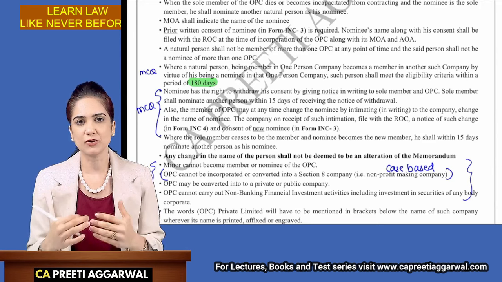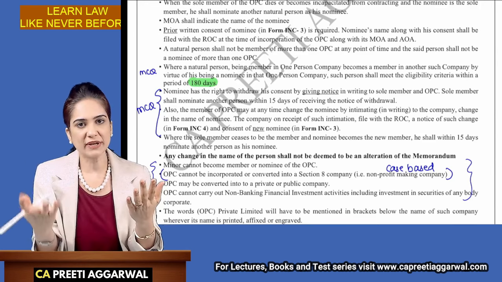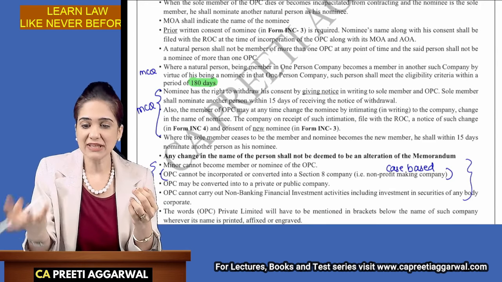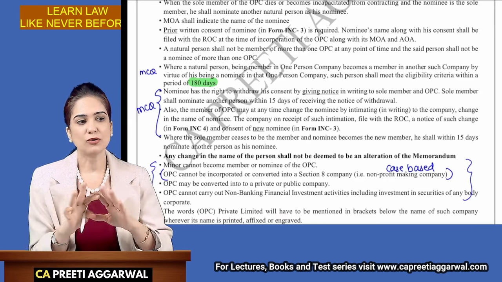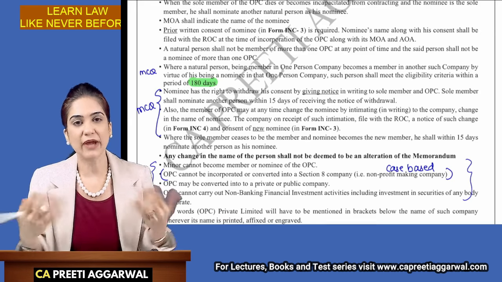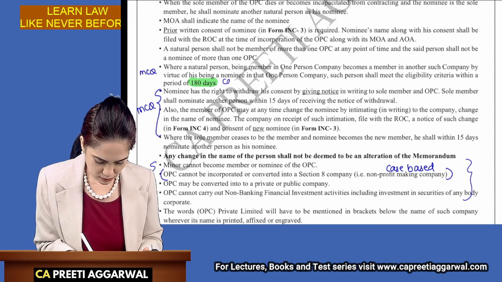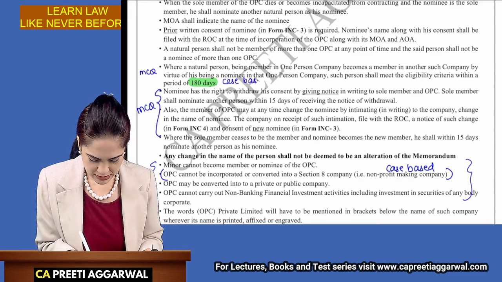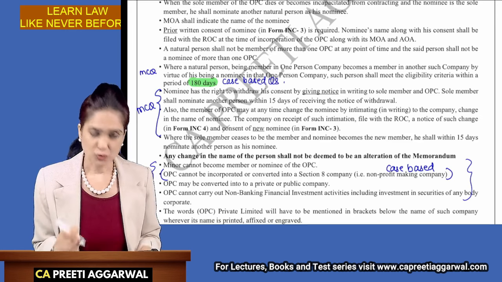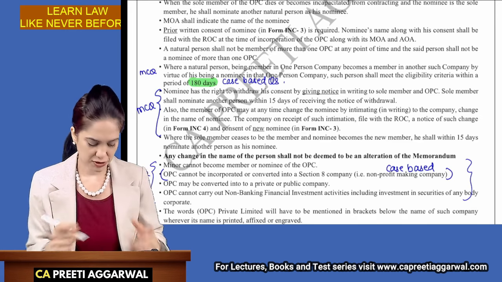They can also convert this into a case-based question. They will give you a scenario. A person is member in one, nominee in another. Where he was a nominee, the member dies. So, now he wants to continue in both, can he do so? They will frame a scenario. So please note that this can also be asked as a case-based question. So MCQ as well as case-based question.